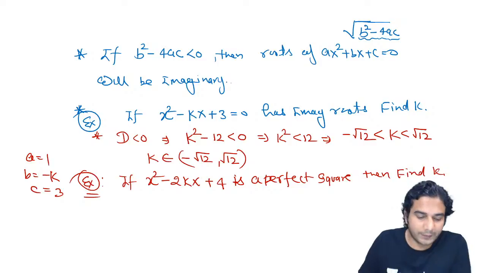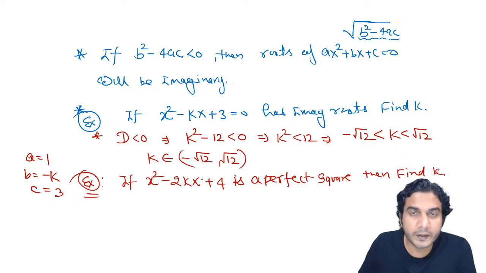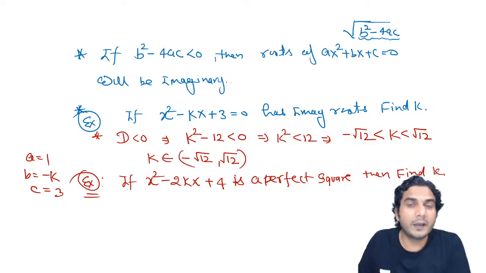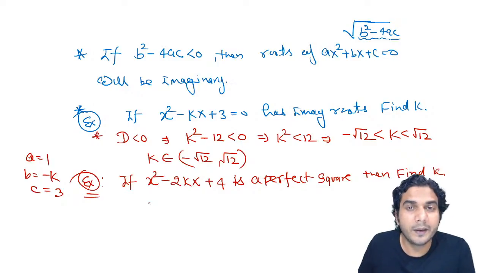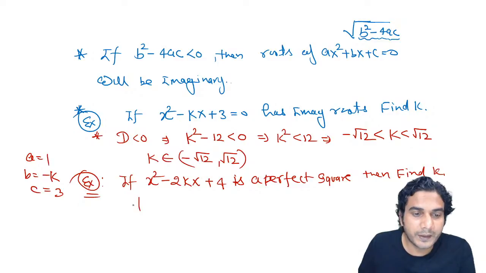All right, so you can find k easily if it is a perfect square. You know what was the condition for a quadratic expression to be a perfect square? Discriminant of that quadratic should be 0. So we'll write discriminant of this quadratic is equal to 0.